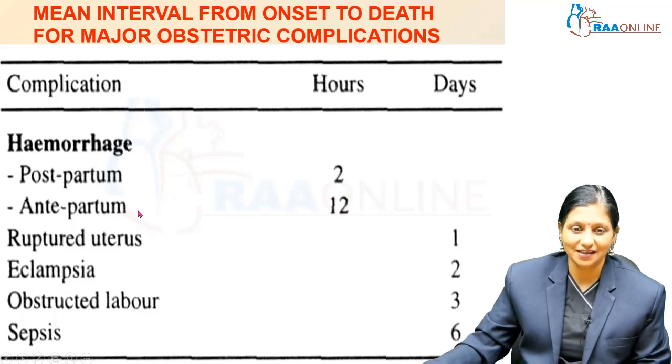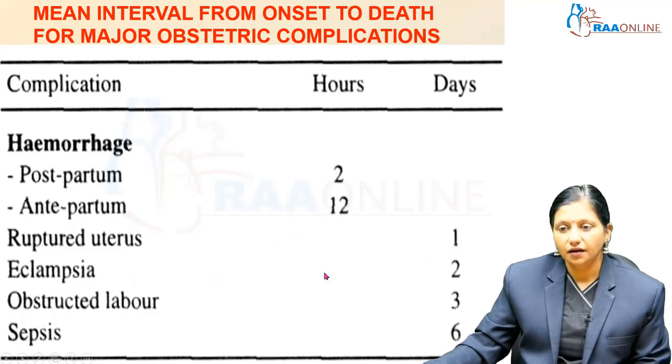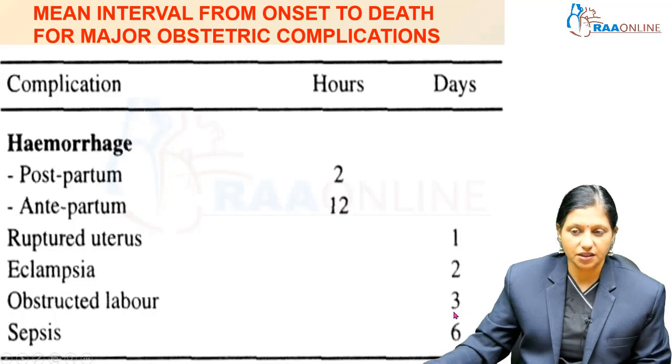Antepartum hemorrhage due to placenta previa and accidental separation leads to death in 12 hours. Rupture uterus leads to maternal mortality in 1 day. Eclampsia leads to maternal mortality in 2 days. Obstructed labor will lead to sepsis, shock and death in 3 days. And sepsis will lead to shock in 6 days.